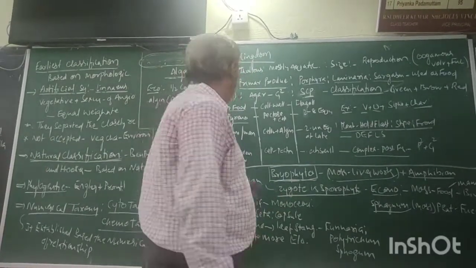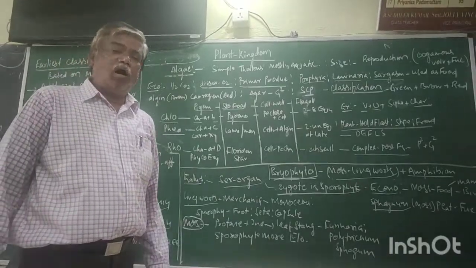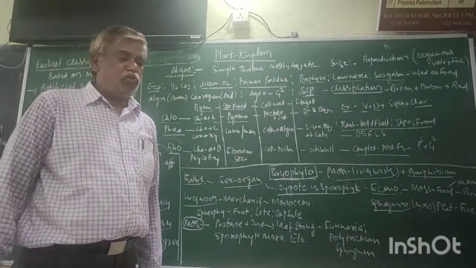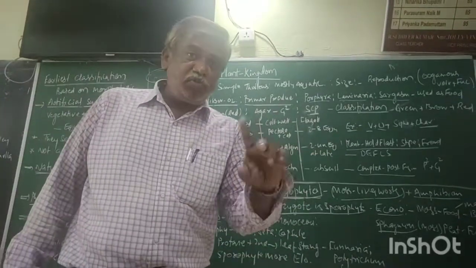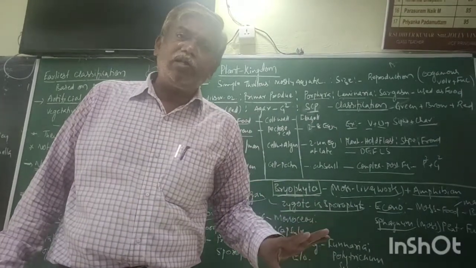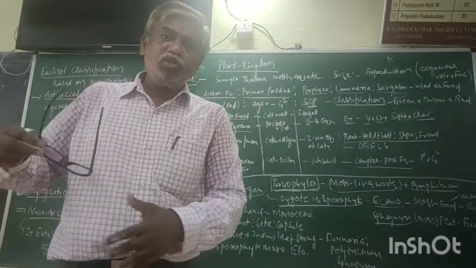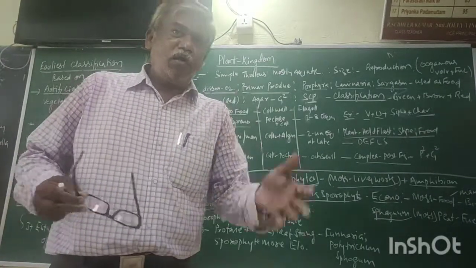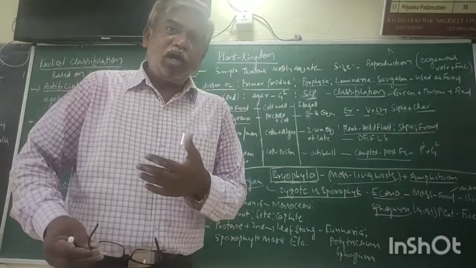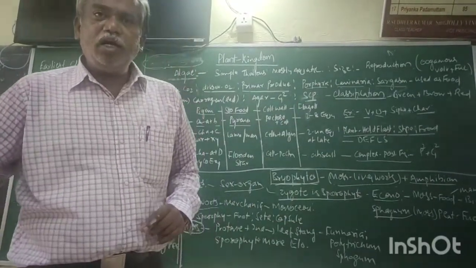Next one. Now, what is this zygote? Before going to this, algae, bryophyte, pteridophyte, gymnosperm, angiosperm. These are the five classes showing alternation of generation. All five divisions show alternation of generation. In this, sexual and asexual reproduction occur alternately. In the same definition, we can say gametophyte and sporophyte occur alternately. Gametophyte is the haploid state, sporophyte is the diploid state.